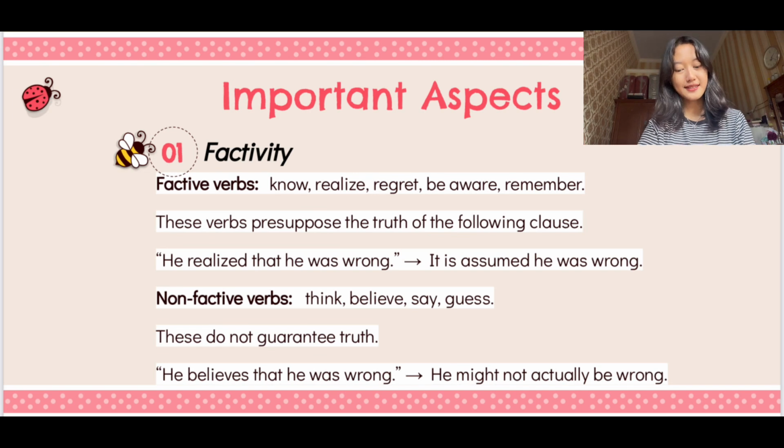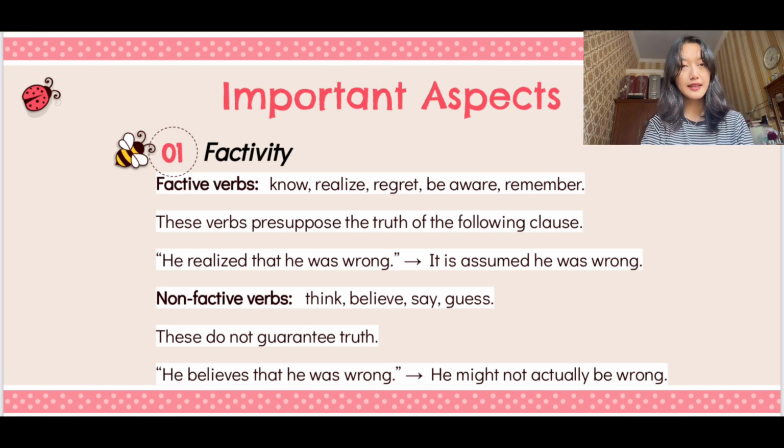Important aspects. Number 1. Factivity. Factive verbs like know, realize, regret, beware, remember. These verbs presuppose the truth of the following clause. For example, "he realized that he was wrong." It is assumed he was wrong.